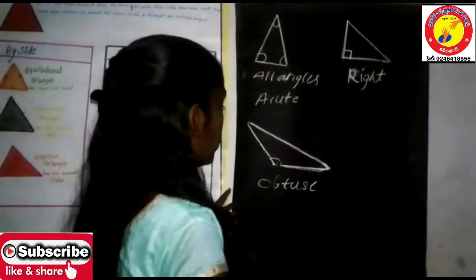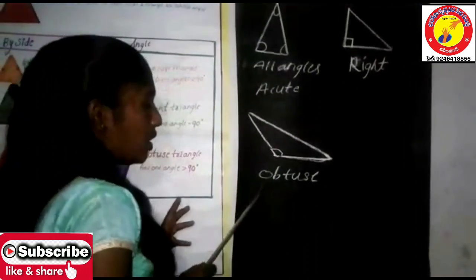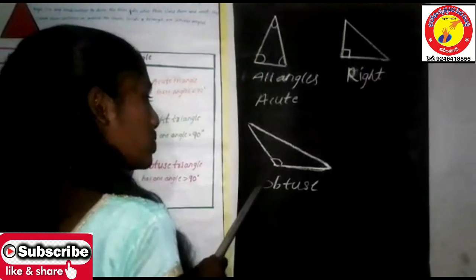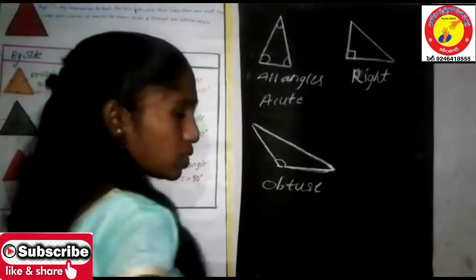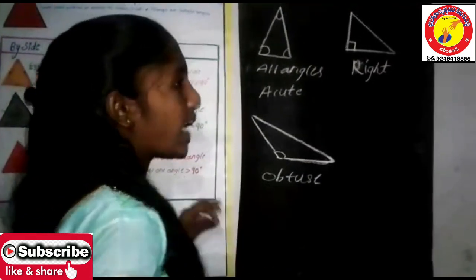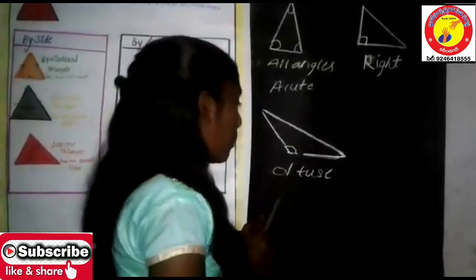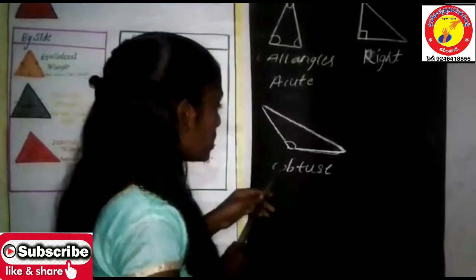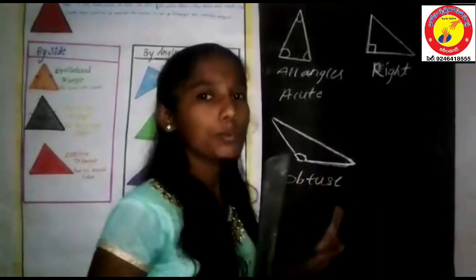Look at this triangle. So observe all these things. Now look at this triangle which looks like this. In this, if you observe carefully, you can see that one angle is obtuse. So in a triangle, if one angle is obtuse, then it is said to be an obtuse angle triangle. Here in this triangle, the angle is greater than 90 degrees, which makes it an obtuse angle.